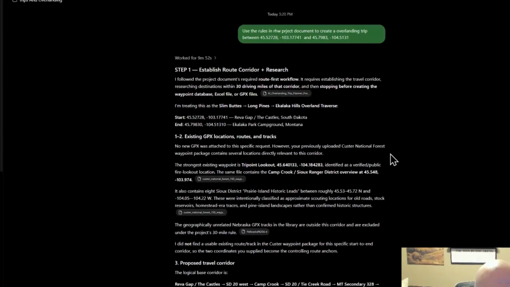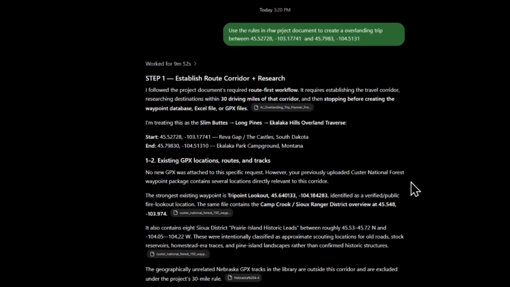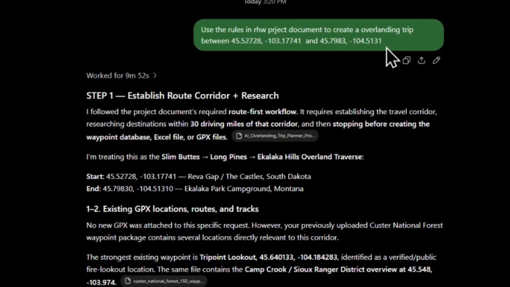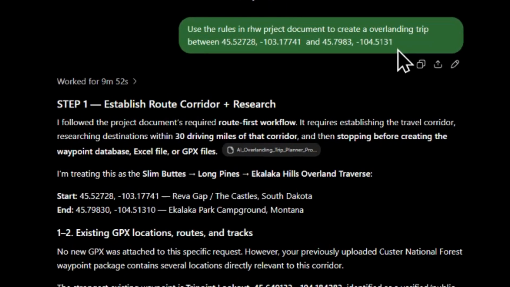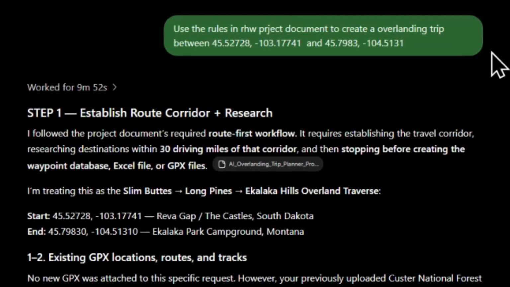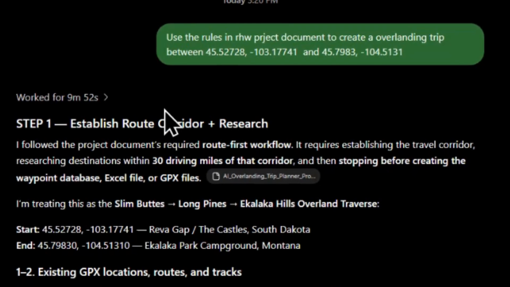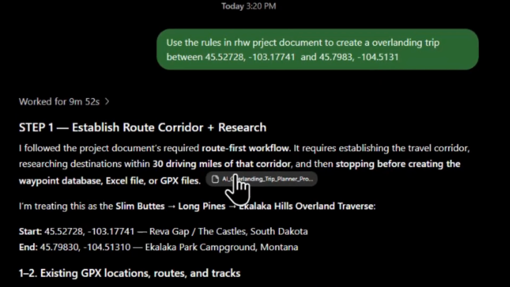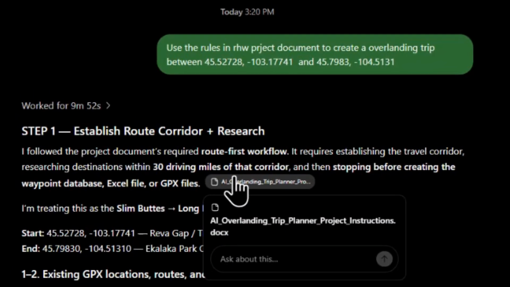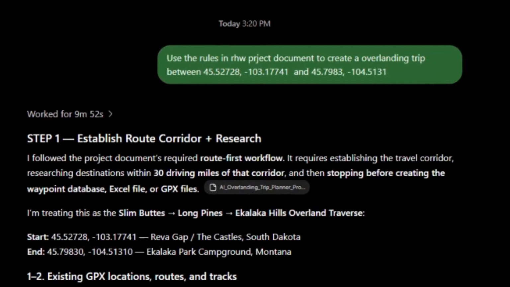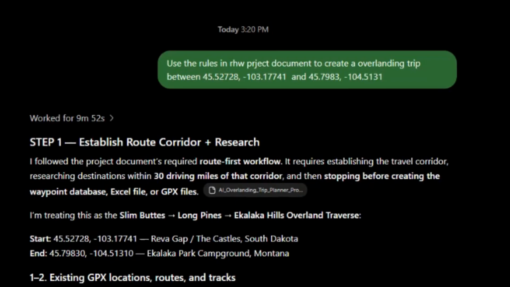All right, so as we look at this, what we're going to look at is what did we do to plan. So the first thing I did is I put in the location, right? I could have done this in the file, but I did it here as well. So I put the user rules in this project. This is a project, if you can see over here. So as we put it in there, then I put in the locations. Now the location is going to be up at Capitol Rock. I'll show you where that is in a moment. And then we're going to go, I want to go towards Montana. So that is the goal here.